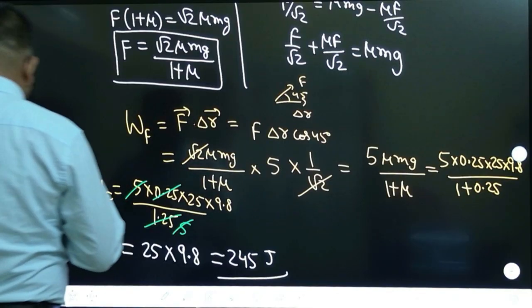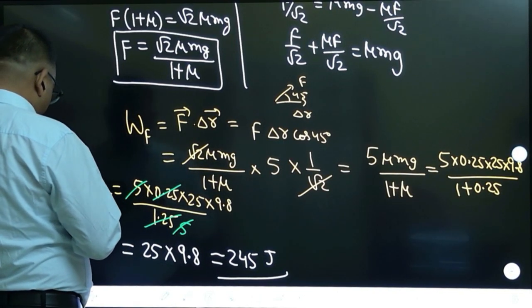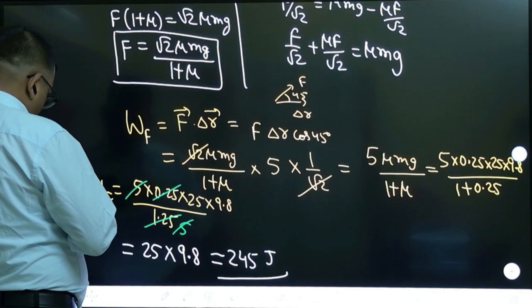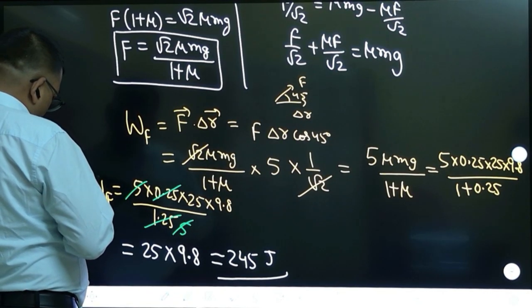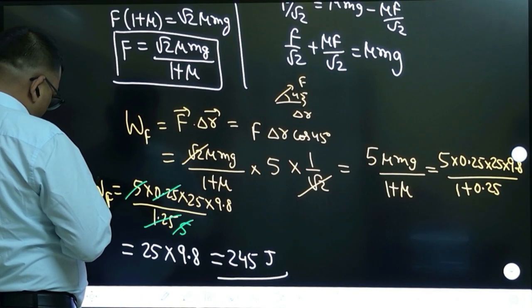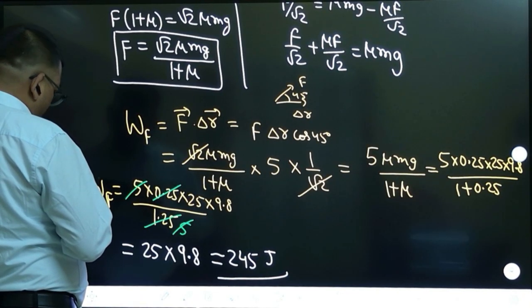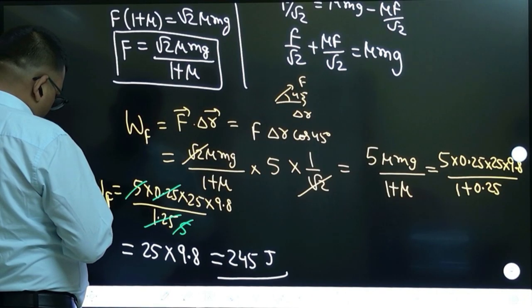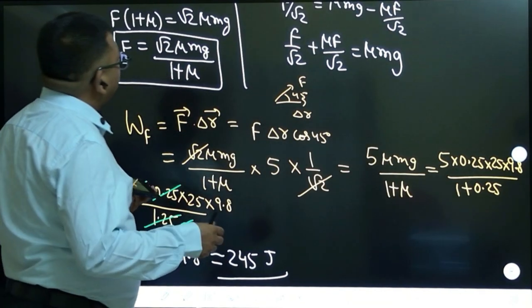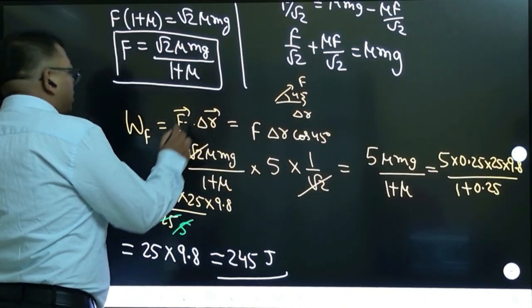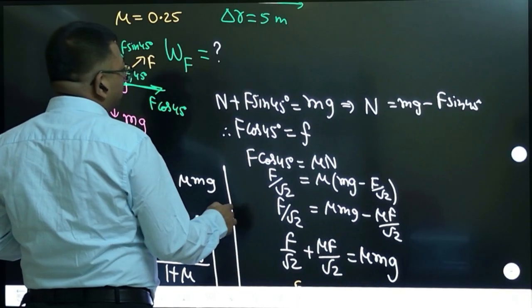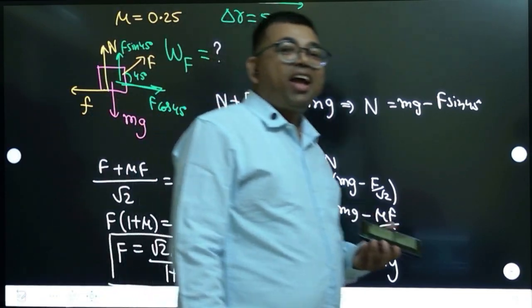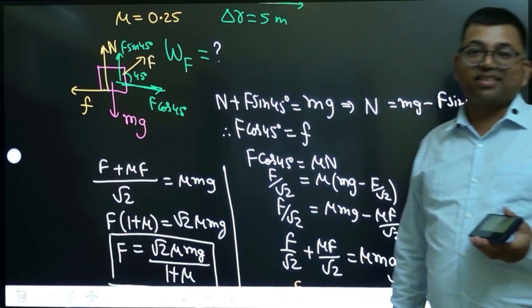Okay, done. So what was the main doubt? I will also clear that. The doubt was the friction calculation. Mu times normal was calculated, mg minus F sin theta, and then friction was mu times normal. So the problem was in the friction calculation only. I think friction is mu times normal, that is correct, right? But F cos theta is equal to friction in this case. Are you understanding this?